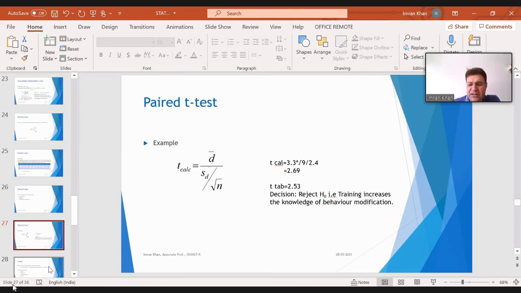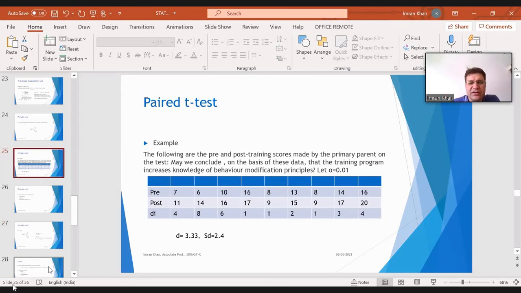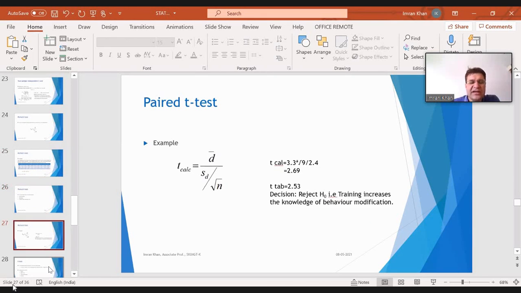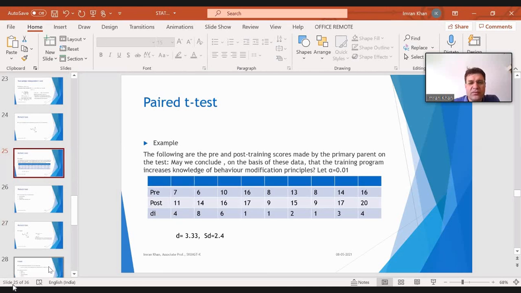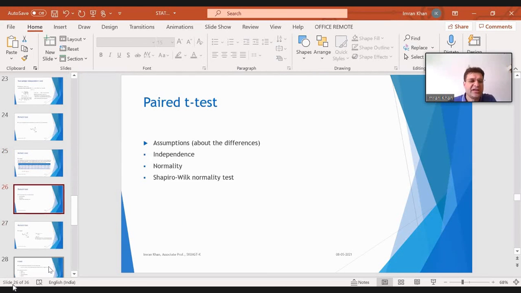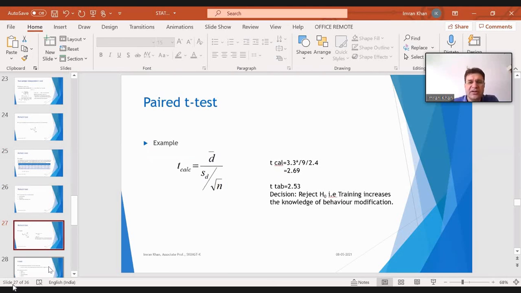D bar means the mean of the differences, which is on the bottom row. Place those, and SD is the standard deviation for that Di, that means for 4, 8, 6, 1, 1, 2, 1, 3, 4. Place these values in this formula, and N is your number of observations.